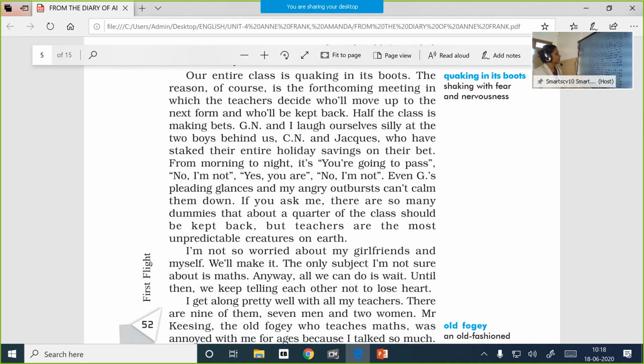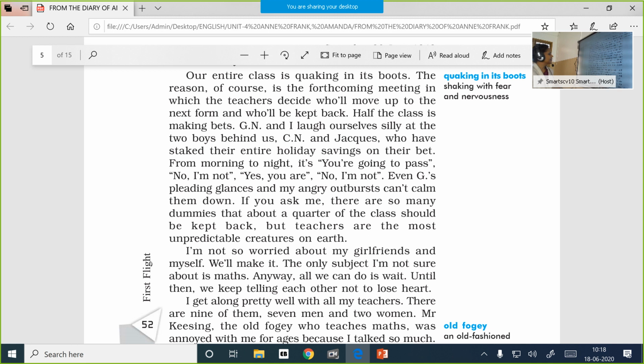GN and I laugh ourselves silly at the two boys behind us, CN and Jacques, who have staked their entire holiday savings on their bet. And so she is mentioning the names using initials. GN and I, maybe that's her friend, laugh at ourselves silly, making fun of the boys who are sitting behind them, that is CN and Jacques.